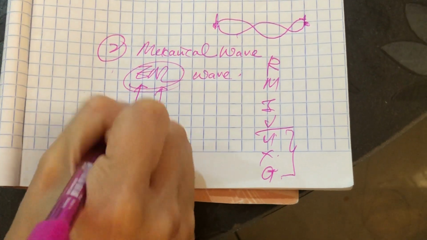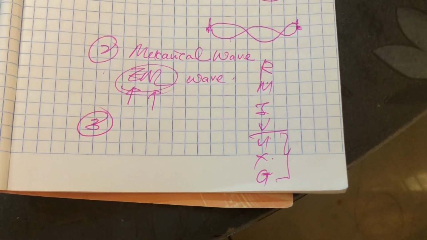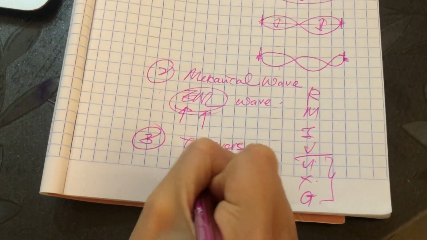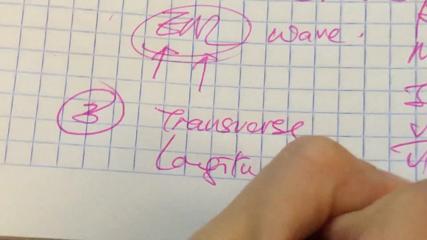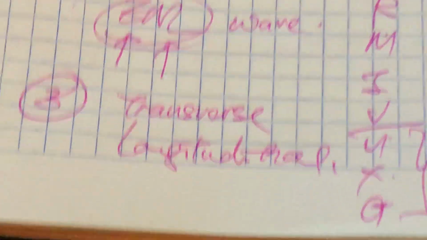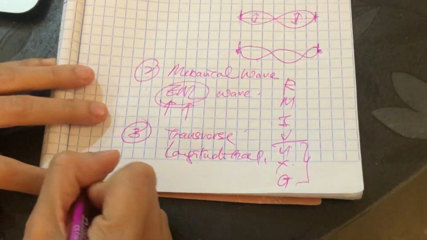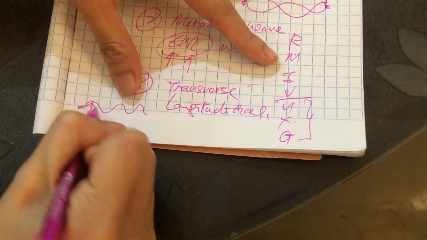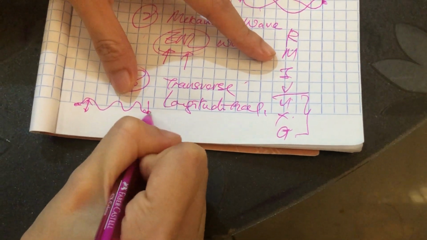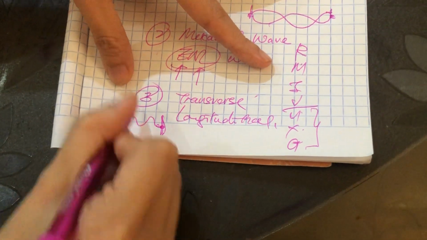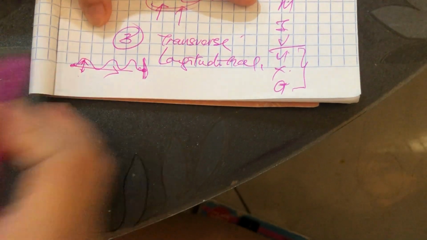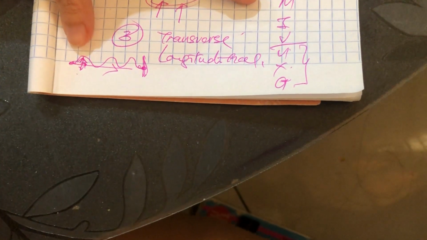Okay, so another category of type of wave that we learn in this chapter is transverse wave and longitudinal wave. Transverse wave is where the particles vibrate perpendicularly to the propagation of the wave. For example, I have a thread, or tali. I swing it up and down. You can imagine that I fix it at the wall and then swing it up and down. You see that the particles are moving up and down, but the wave travels like this. So it is 90 degrees. This is what you call transverse wave.